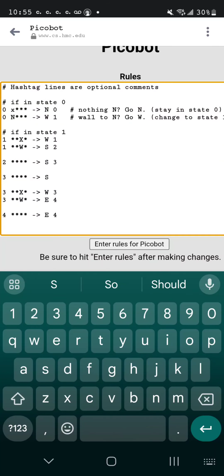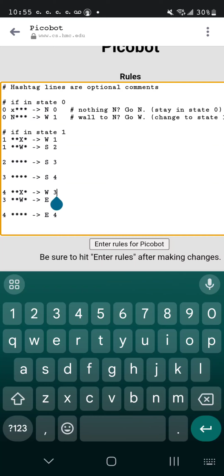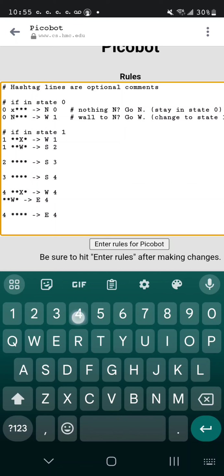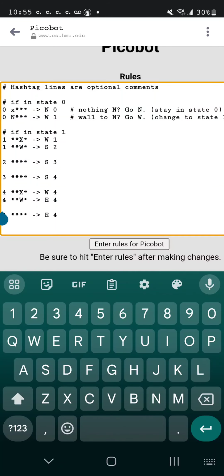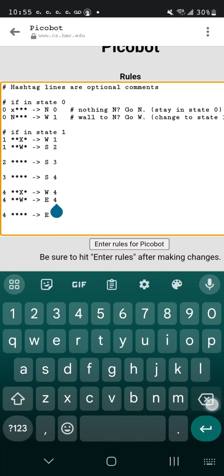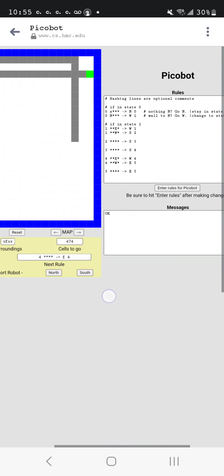Instead of going south 2 spaces after it hits that wall, let's say we wanted it to go south 3 spaces. I'm just changing every line of code in here so that it will actually kind of work. Okay, now let's see if there's any errors in that. Nope, it's good.